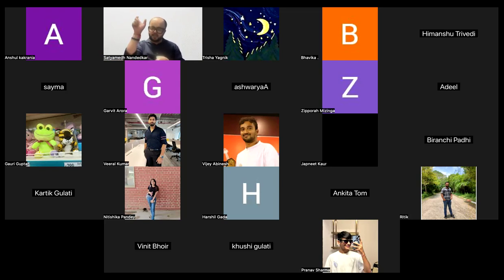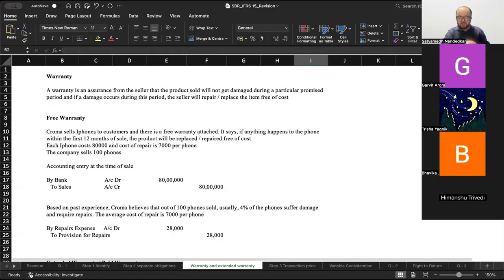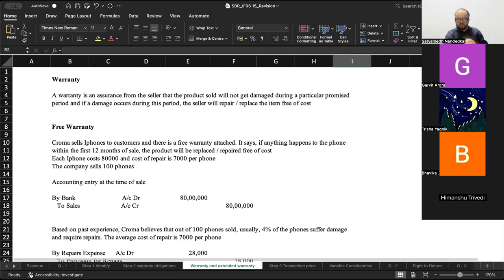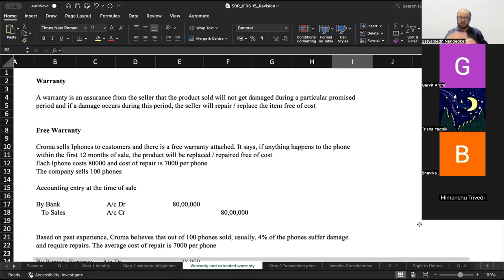And when you have an extended or paid warranty, the money that you receive should not be credited to P&L in one go. It should be basically bifurcated over the total duration for which the extended warranty is given to you. Now, a question like this can come in the paper specifically with respect to paid warranty. So just have a quick look at the explanation on your screen. I will increase the size if you want. Read it carefully. Tell me when you want me to scroll. I will quickly scroll.